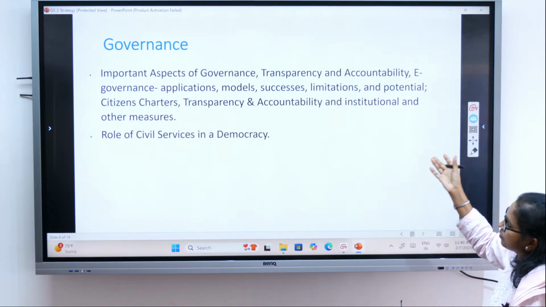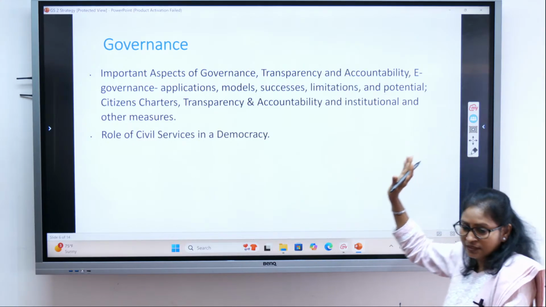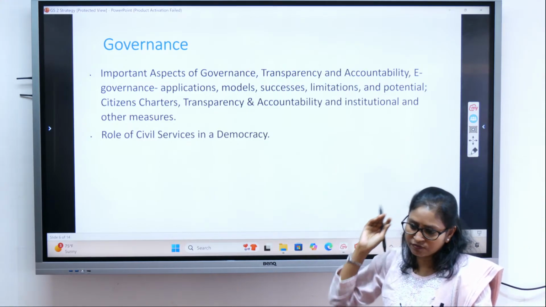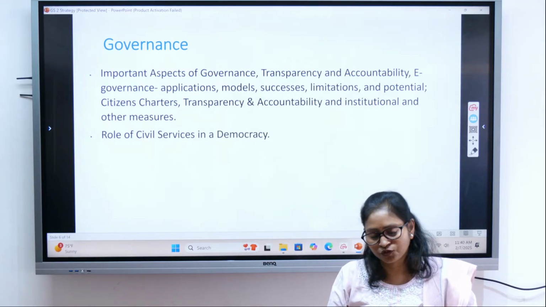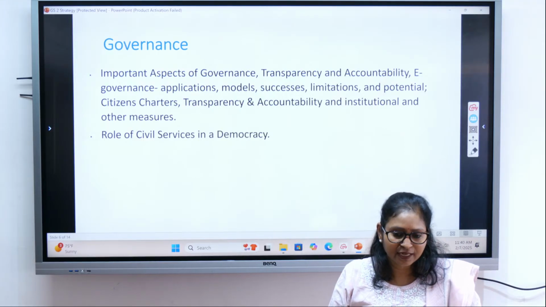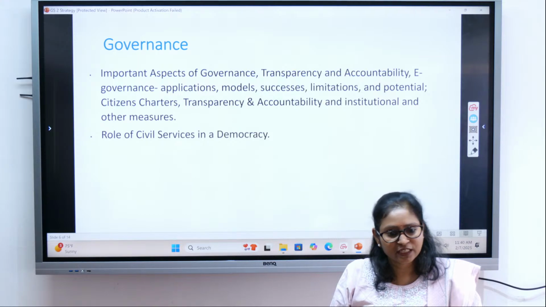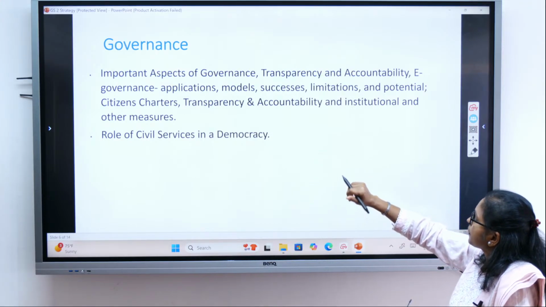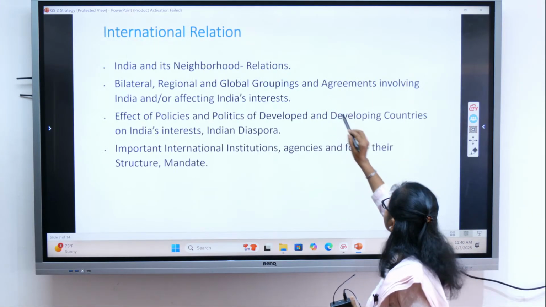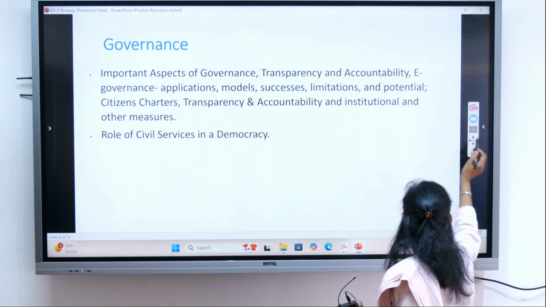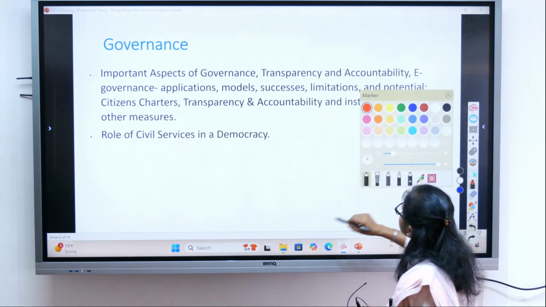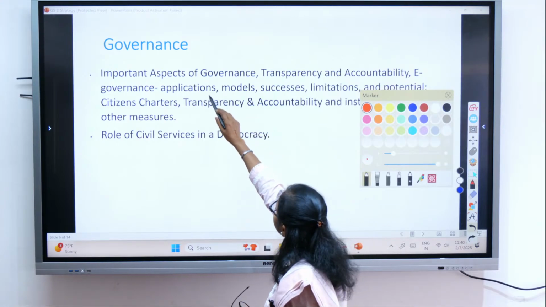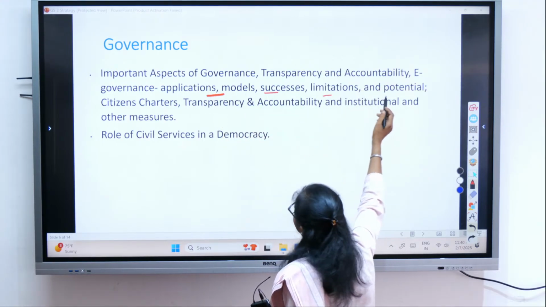Transparency, accountability, then e-governance. E-governance ensures transparency and accountability in governance. So the various models of e-governance, what is e-governance, all this we will be studying under this topic. Their success, limitations, potential.